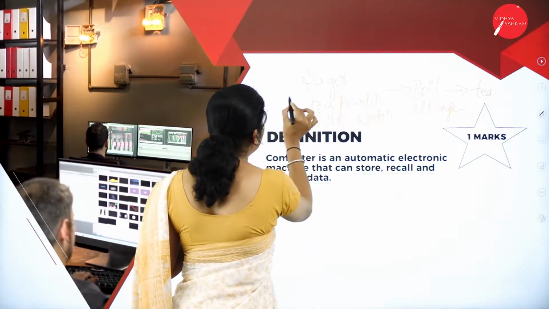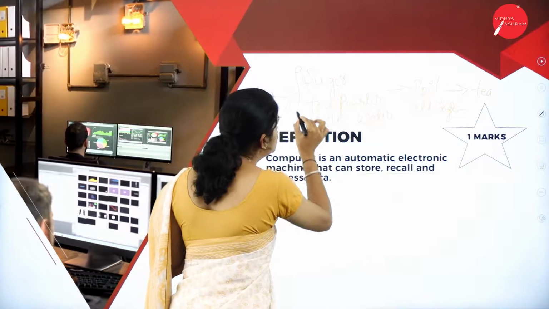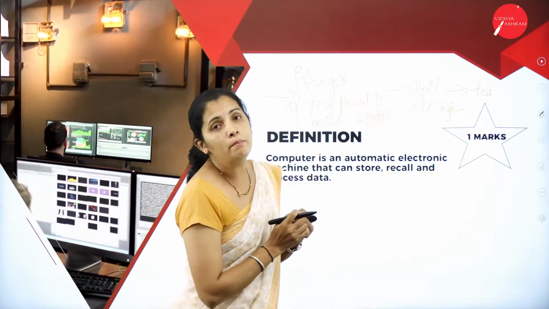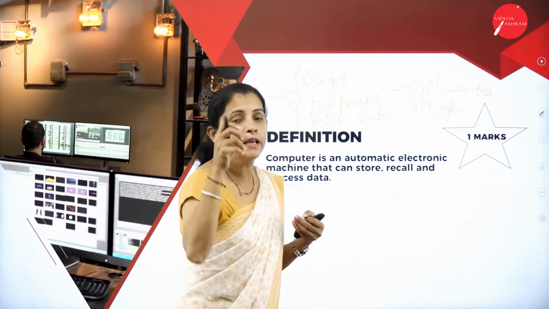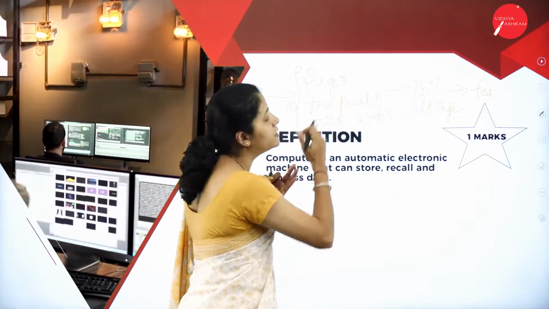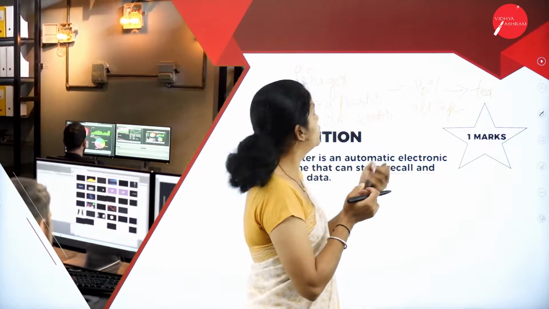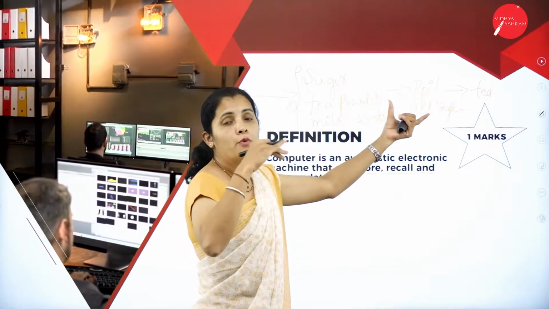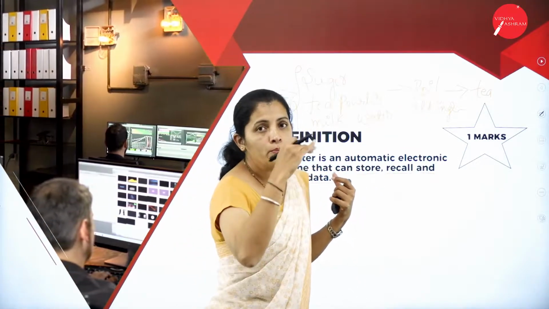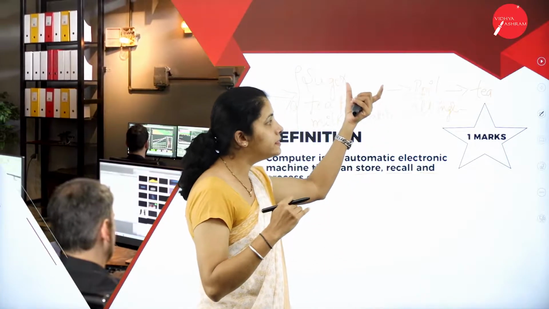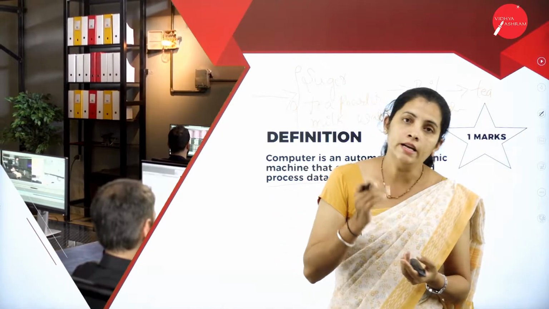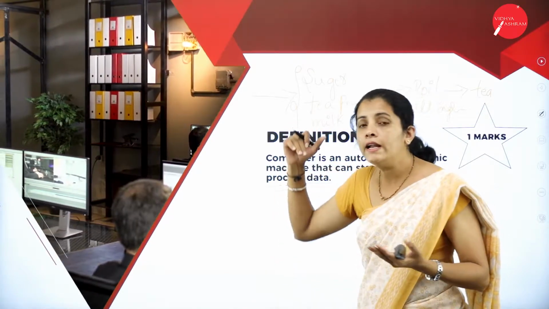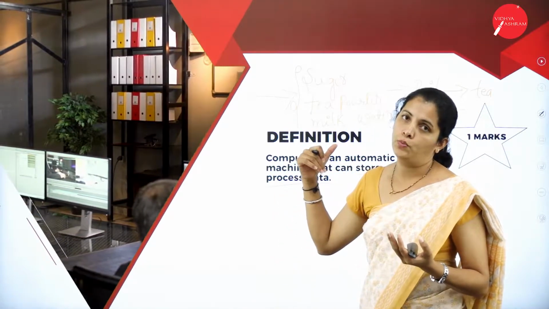So what I will do, I'm going to consider sugar, tea powder, milk and water as my input, that is ingredients. Now after that, I'm going to boil. So here if it is boiling, what does it mean? I'm going to process the data. Then at the end, what am I going to get? I'm going to get the tea. That means at the end I'm going to get the output.